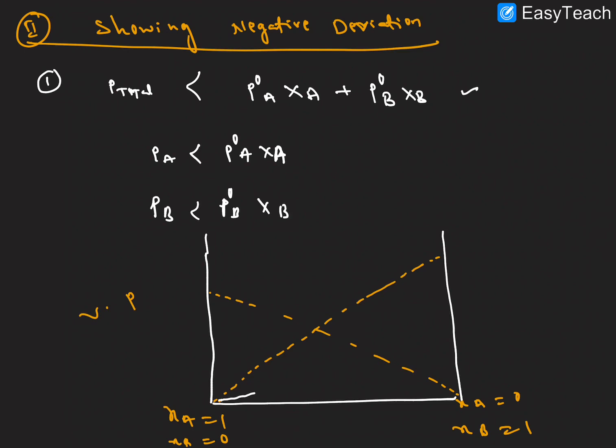And next we are expecting this, but we are not getting this vapor pressure. Actually the vapor pressure is this. This is the actual vapor pressure. So compared to what we expect, it is less. So we call it negative deviation. The reason is the interactions. The second point here, the reason is interactions.